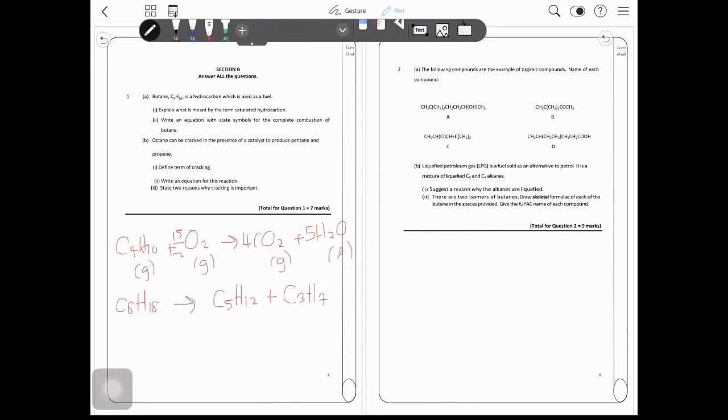There are 2 isomers of butane. Draw the skeletal formula of each of the butane species provided and give the IUPAC name of each compound. First, we have straight chain butane: 1, 2, 3, and 4, and this is butane. For the other one, we have 3 carbons in the structure with 1 substituent at the second carbon. So here we have 2-methylpropane.